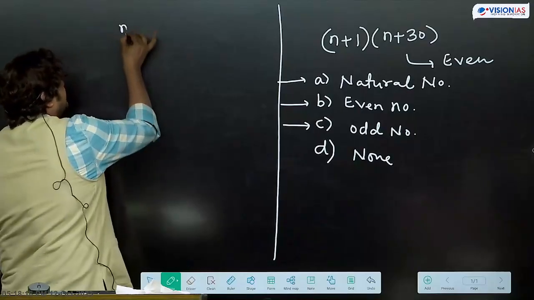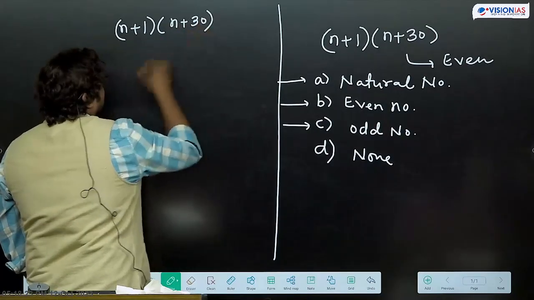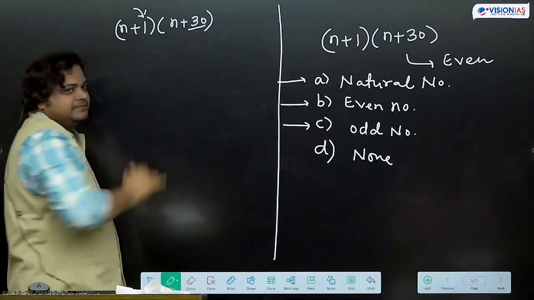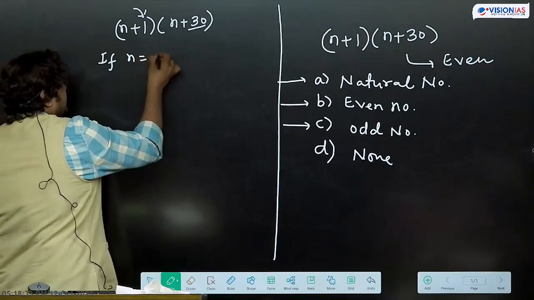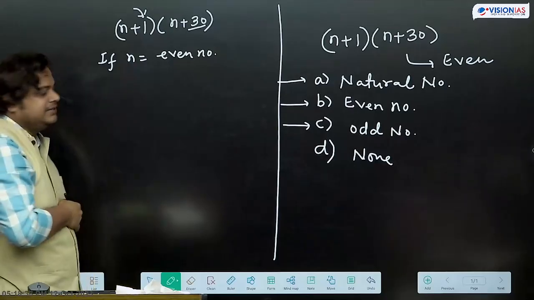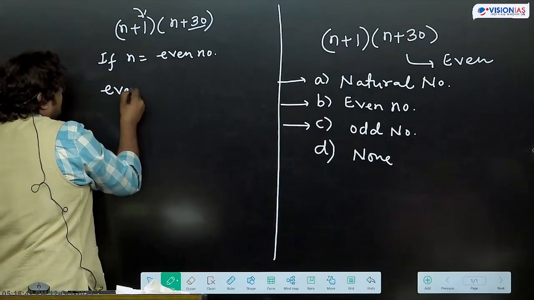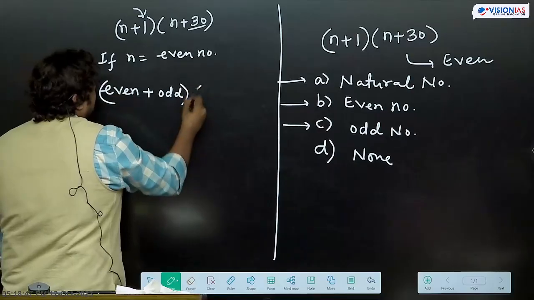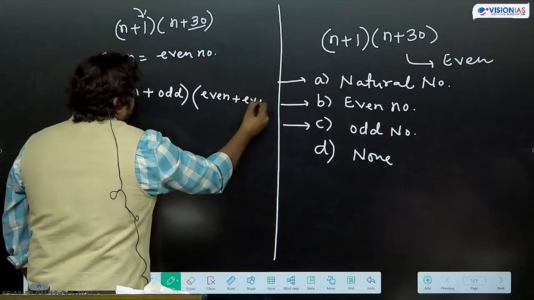See here, n plus 1, n plus 30. Here 1 is an odd number and 30 is an even number. So if we take n is equal to even number, suppose this condition we are taking. In the first bracket, n is even plus 1 is odd. And here n is even plus 30 is even.